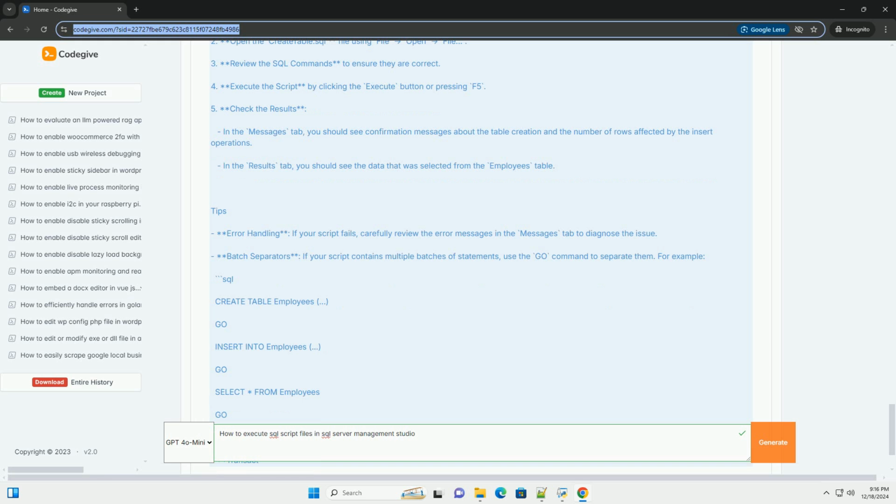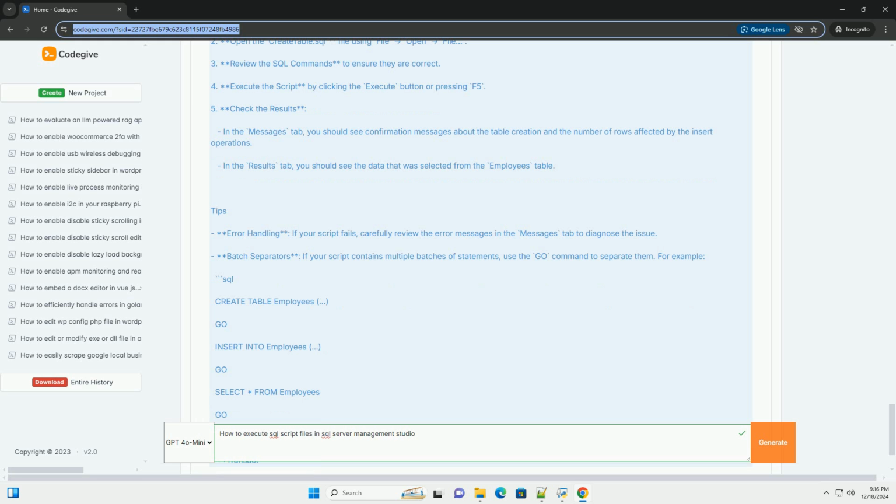Conclusion. Executing SQL scripts in SQL Server Management Studio is a fundamental skill that can facilitate database management and development tasks. By following the steps outlined above and using the provided code example, you can effectively run SQL scripts in your environment. Executing SQL script files in SSMS is a common task for database developers and administrators. This tutorial will guide you through the process step by step, providing code examples and useful tips.